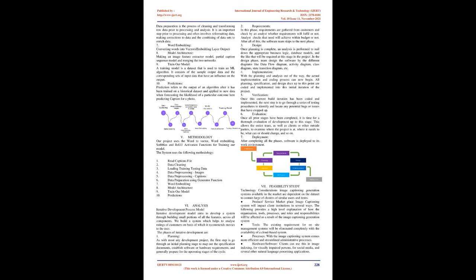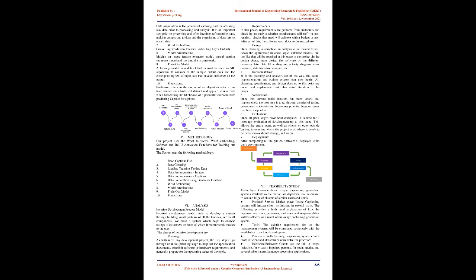7. Word embedding. Converting words into vectors, embedding layer output. 8. Model architecture. Making an image feature extractor model, partial caption, sequence model, and merging the two networks. 9. Train our model. A training model is a dataset that is used to train an ML algorithm.